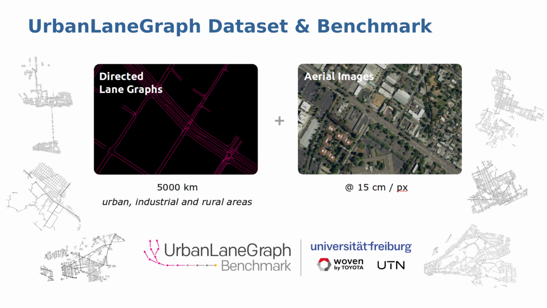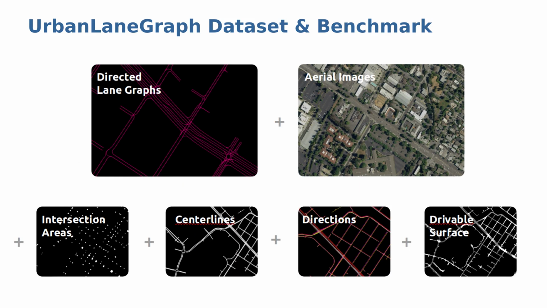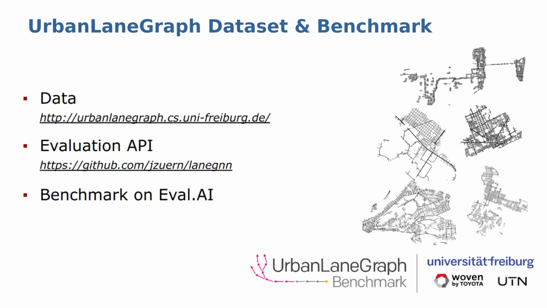In addition, we introduce a novel benchmark challenge called the UrbanLaneGraph Benchmark. Along with the raw graph annotations and images, we share pixel-wise map layers of intersection areas, lane center lines, lane directions, and drivable surface. We make the dataset, evaluation code, and API available online under these links. In addition, we host a benchmark challenge on eval.ai with 3 distinct tasks.